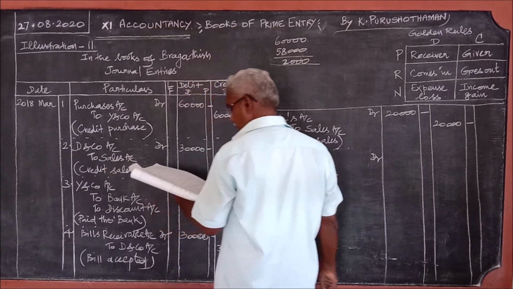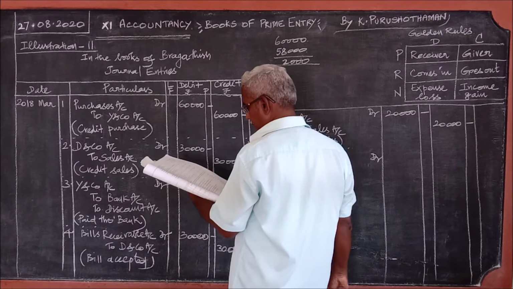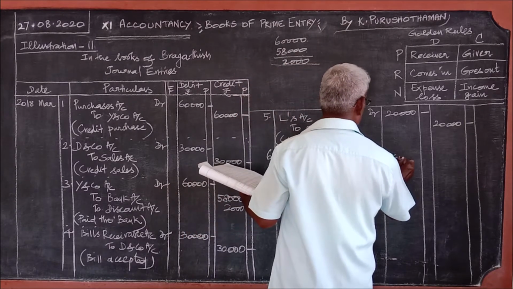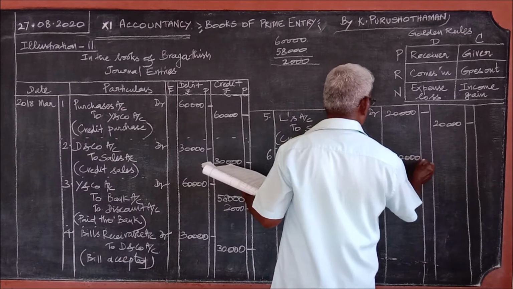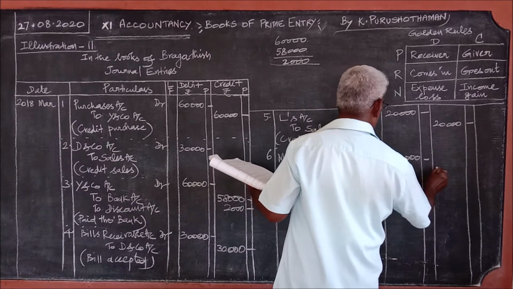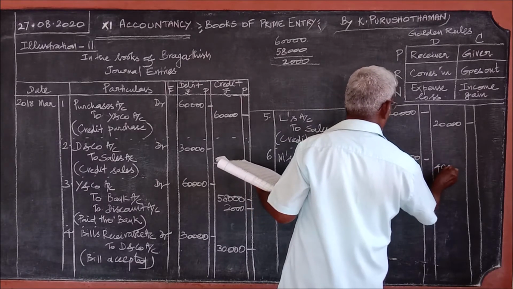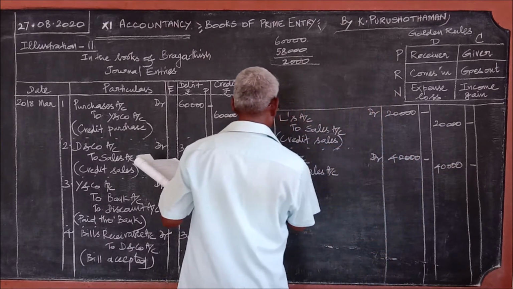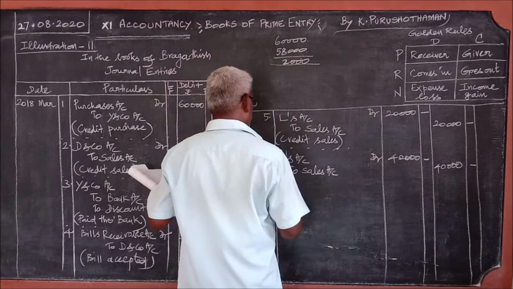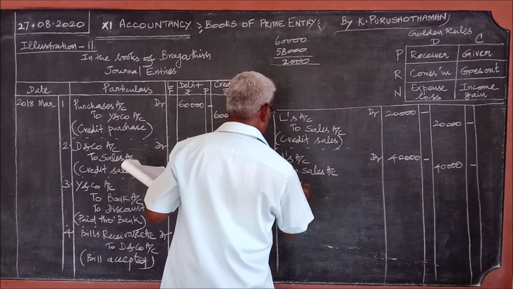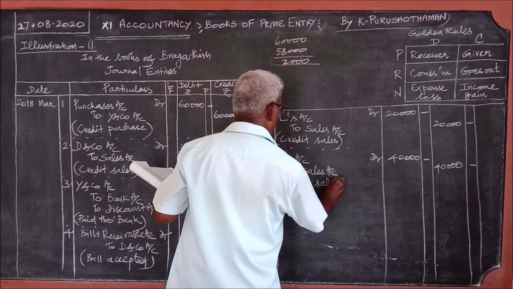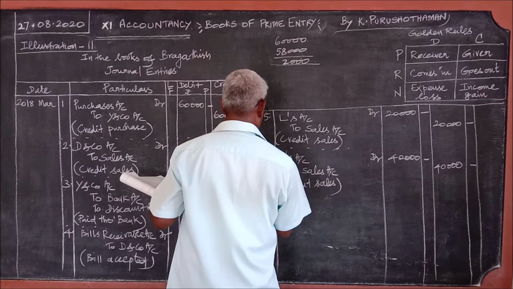What is the amount on 6th? 40,000. Narration: credit sales.